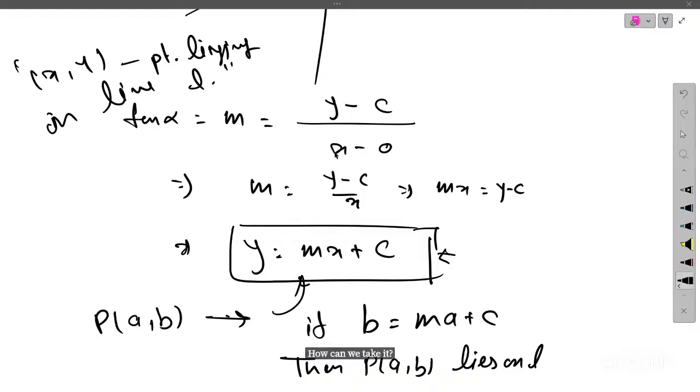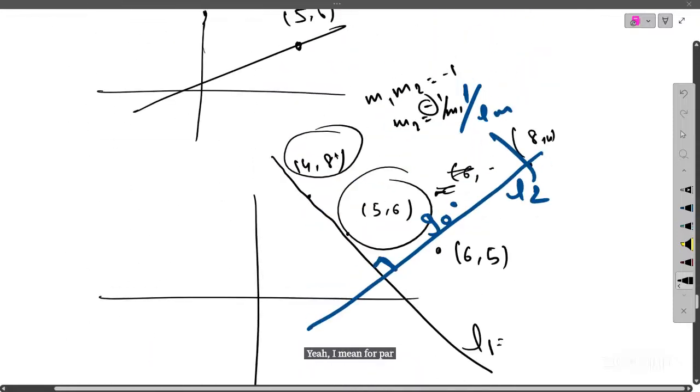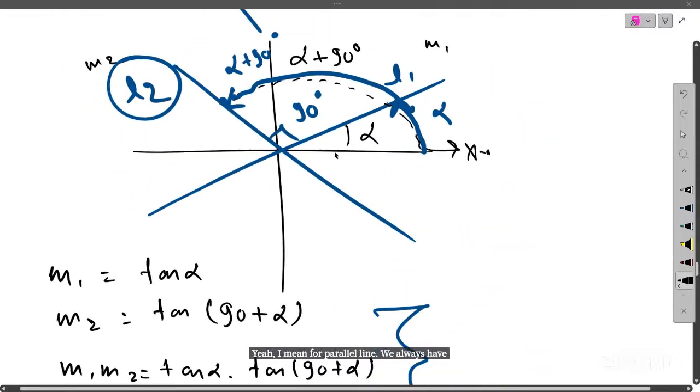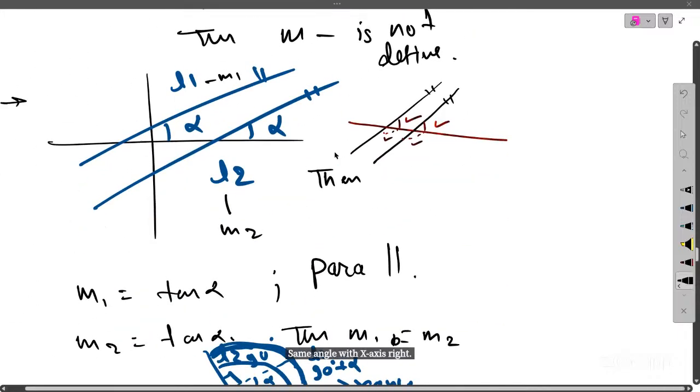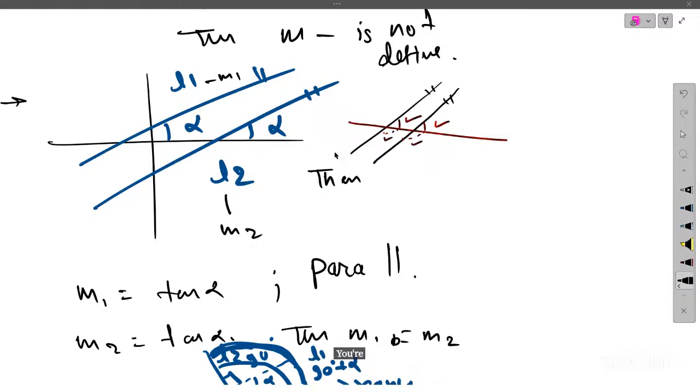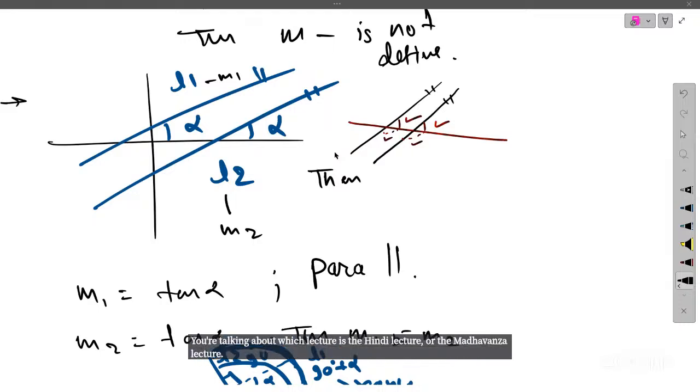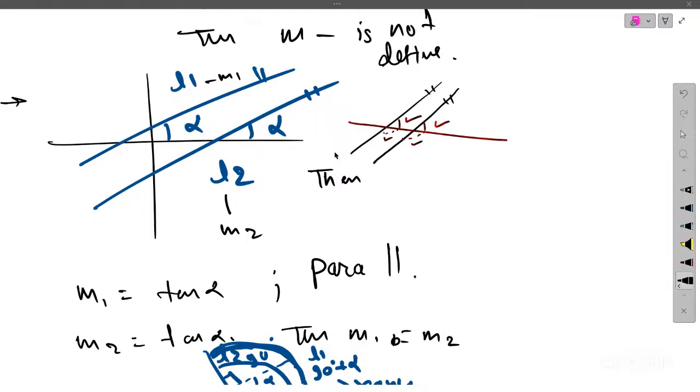For parallel lines, we always have the same angle with the x-axis, right? Which lecture are you talking about, the Hindi lecture or Madhavan sir's lecture? I'll ask you to unmute.